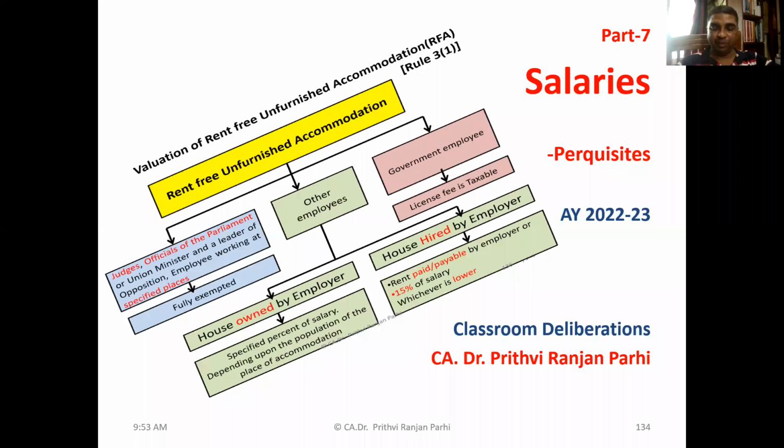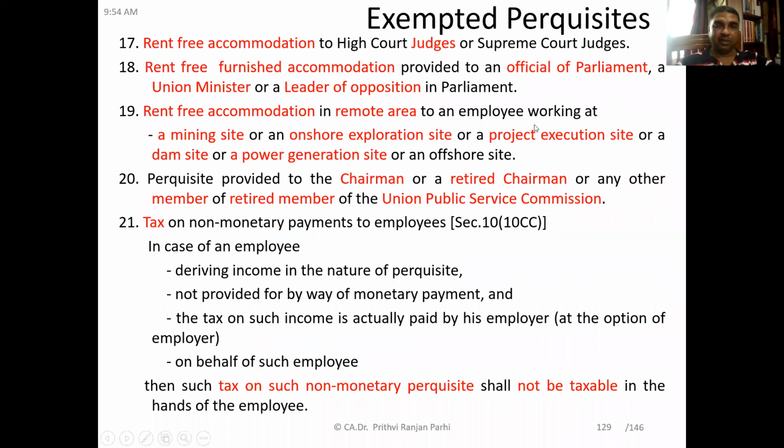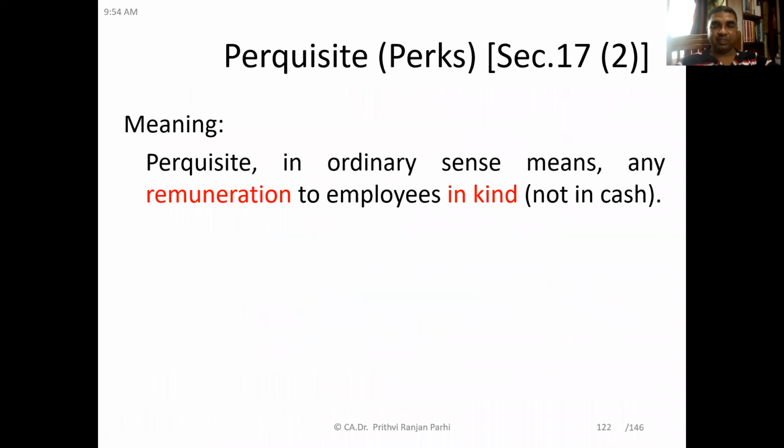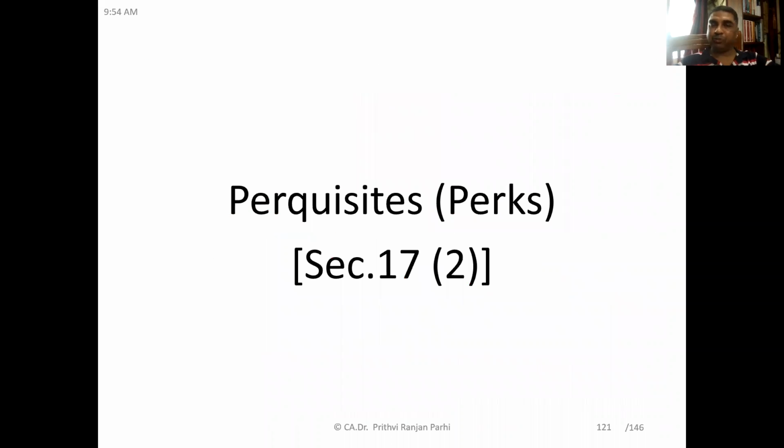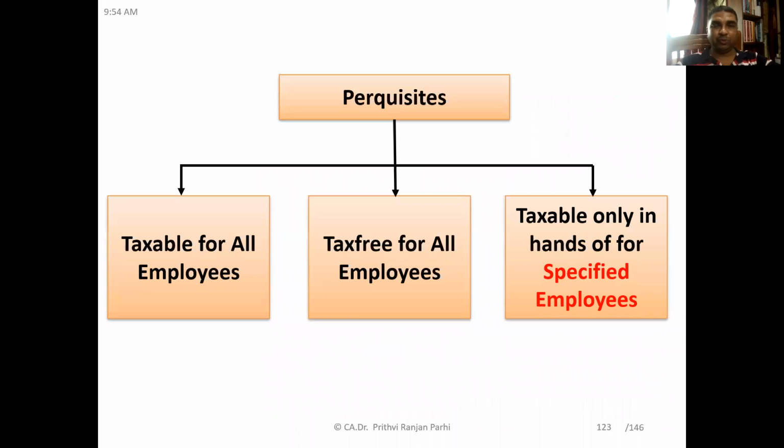We are going to quickly recapitulate what we have learned in our previous class. After that, we'll proceed. In the previous session, when we were talking about perquisites, we understood there are certain perquisites which are taxable for all employees, certain perquisites which are tax-free for all employees, and some perquisites which are taxable only in the hands of specified employees.